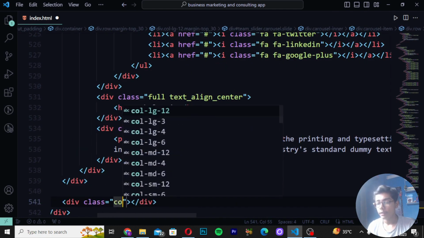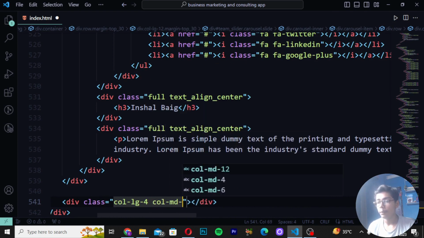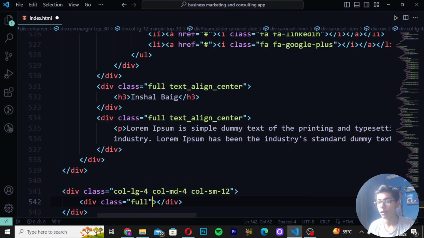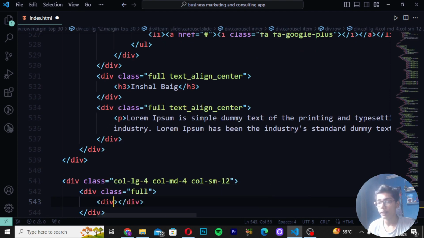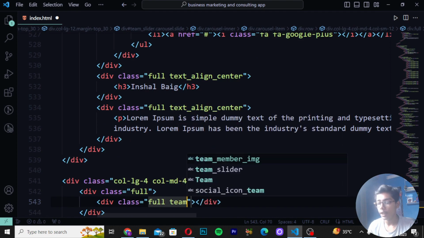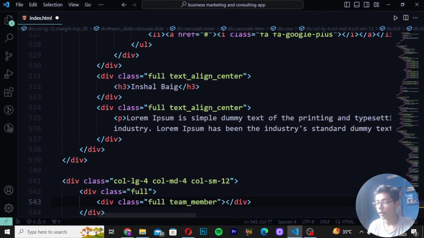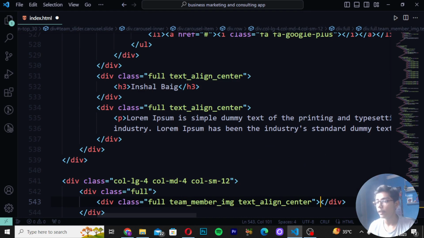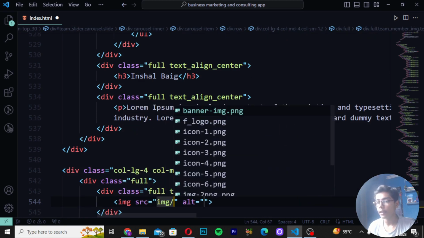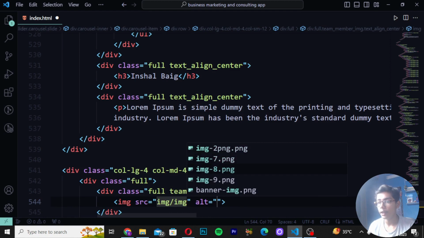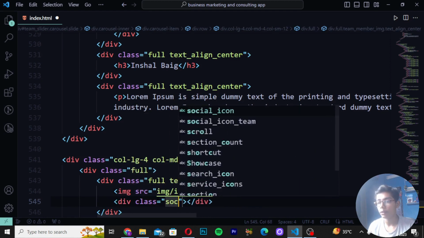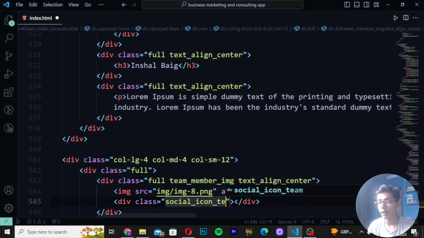Write here div class col-lg-4 col-md-4. Write col-sm-12. Then write div class as full. So here I will be writing div class full team member. Then write image and write again text underscore align, right here center. Then write image slash, and I will be writing image 8. So here I will be writing image 8.png. Move down here and create div class social underscore icon team.